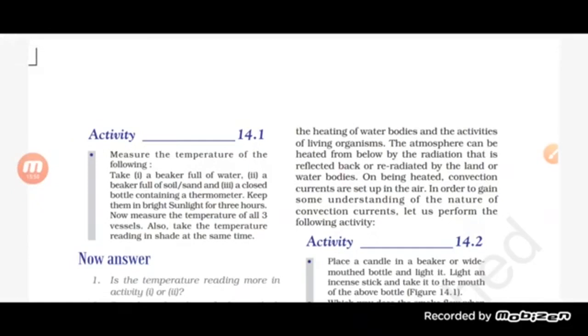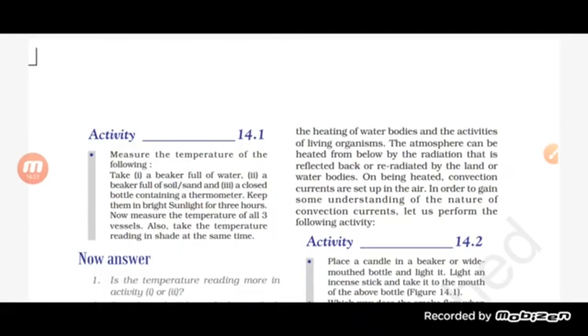The atmosphere can be heated from below by radiation that is reflected back or re-radiated by the land or water bodies. On being heated, convection currents are set up in the air, and in order to gain some understanding of the nature of convection currents, there is an activity already given. See here, students, what does that mean? It means that the atmosphere is heated because of the radiation that is reflected back by the land or by the water body.